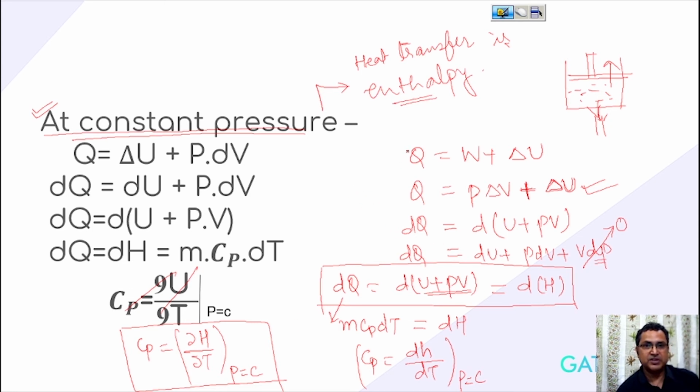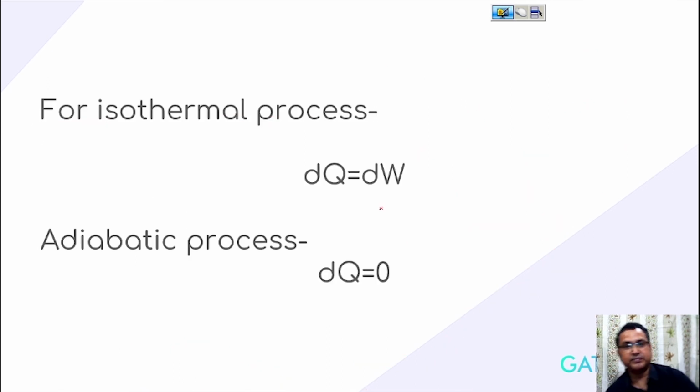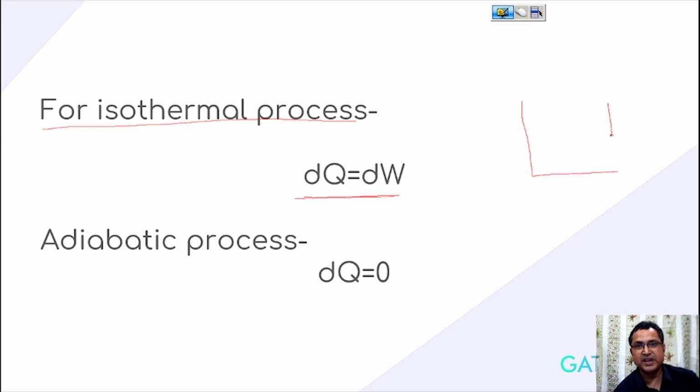Okay, so this is again an important thing. Now come to the isothermal process. What is the meaning of the isothermal process? Isothermal process is a process in which the temperature of the system remains constant. Since the temperature of the system remains constant, suppose I provide heat to the system. Okay, this is our piston cylinder closed system. Piston cylinder arrangement is there.